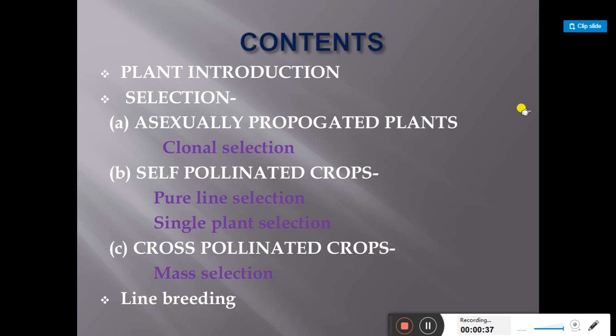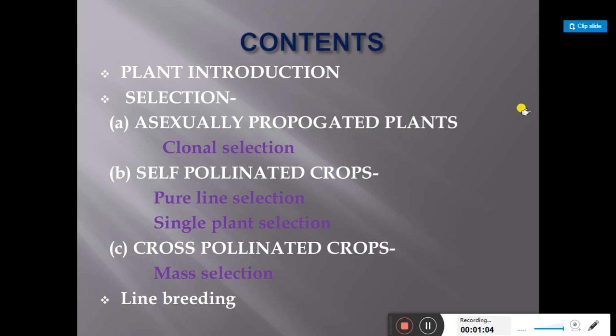In the first, asexually propagated crops, the important method is clonal selection. In self-pollinated crops, we discuss two important methods, that is pure line selection and single plant selection. Then the third, cross-pollinated crops, in which the most important method is mass selection. These are the selection methods.